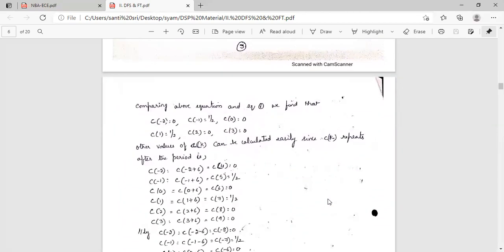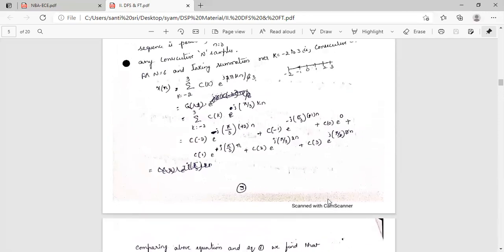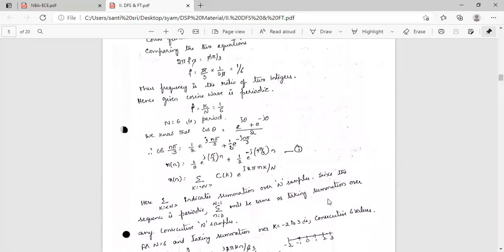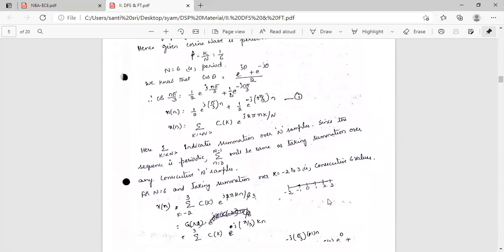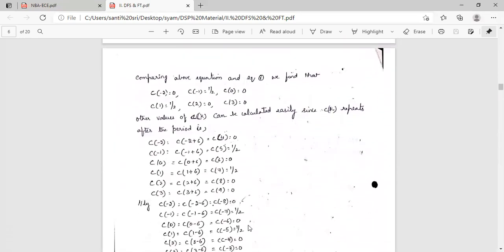Comparing the above equation and equation number 1, this is equation number 1. By comparing these two equations, we get the values: c of minus 2 equal to 0, c of minus 1 equal to 1 by 2, c of 0 is 0, c of 1 is 1 by 2, c of 2 is 0, c of 3 is 0.